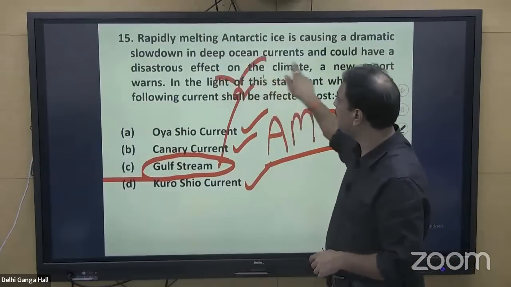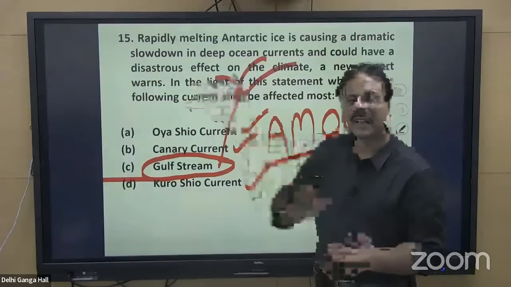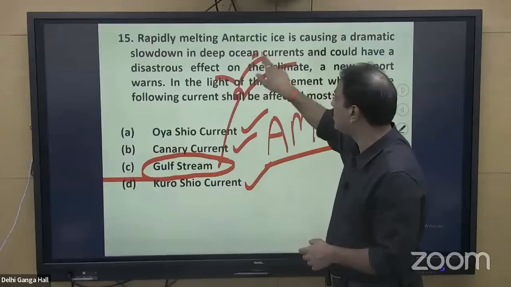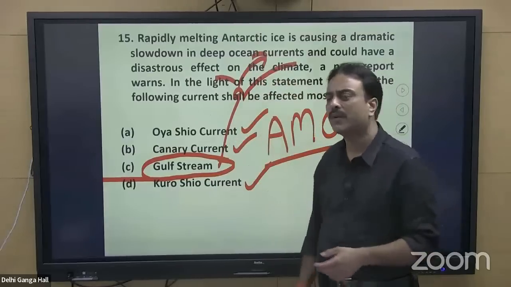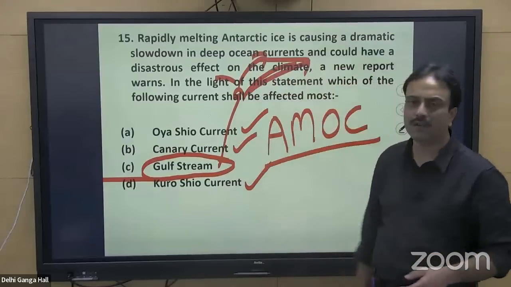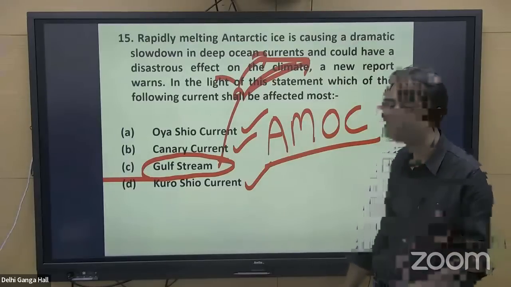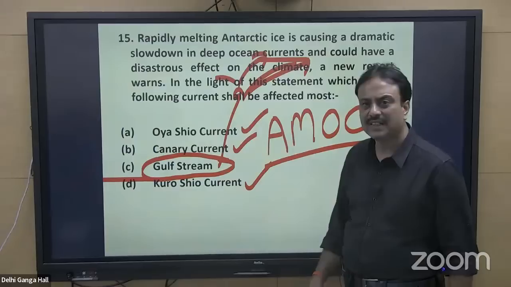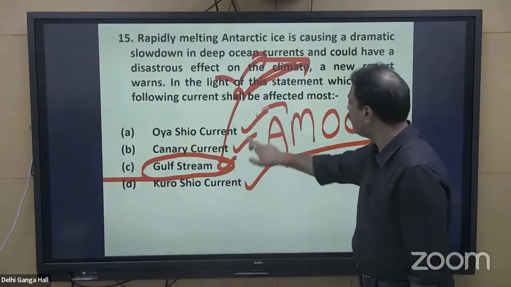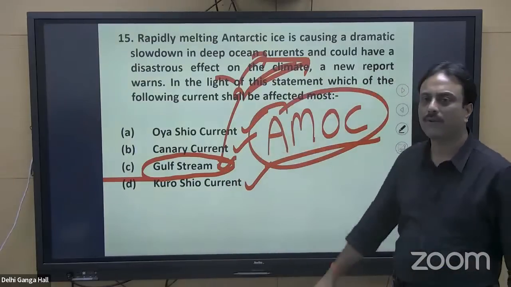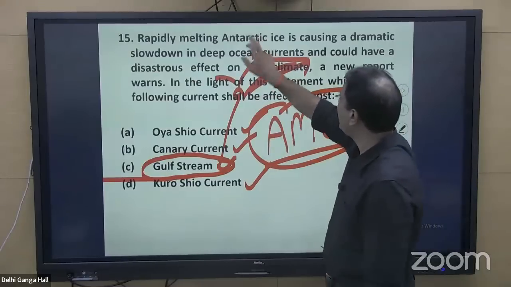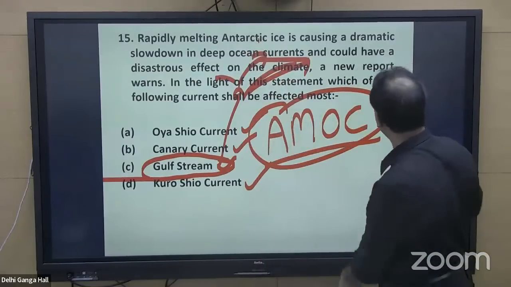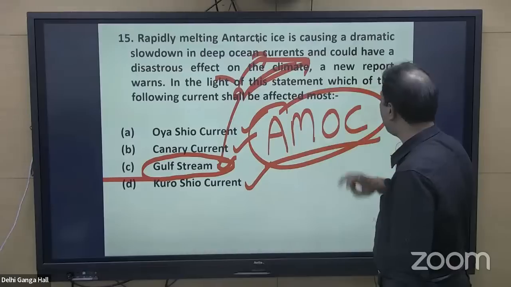which later on moves forward and divides into multiple branches. One goes towards Greenland, called Irminger current. Another goes towards Norway, known as Norwegian warm current, and a current enters the North Sea, called Rennell current, and a part turns south, called Canaries current. So Gulf Stream will be most impacted by this particular phenomenon, that is AMOC. By melting of this Antarctic ice, this will be disturbed.